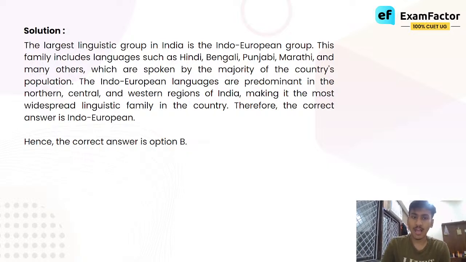The Indo-European languages are predominant in the northern, remember, the northern belt, the central belt and the western regions of India, making it the most widespread linguistic family in the country. Therefore, the correct answer is Indo-European.